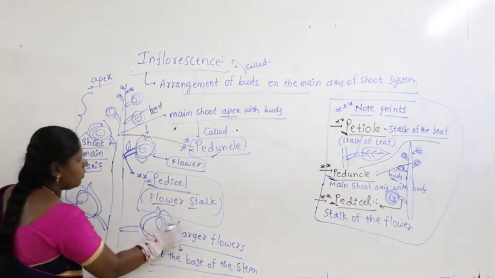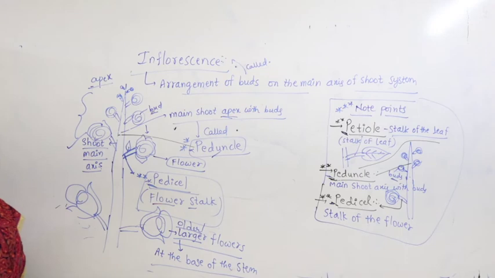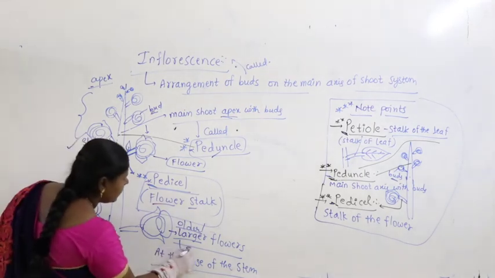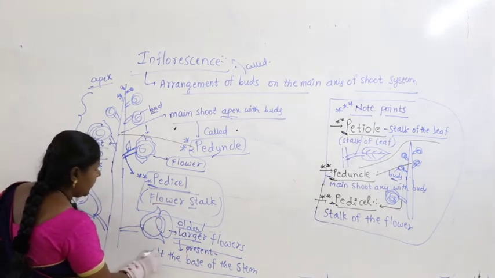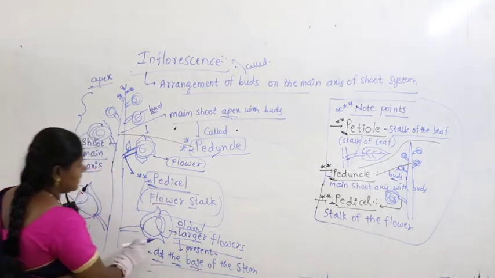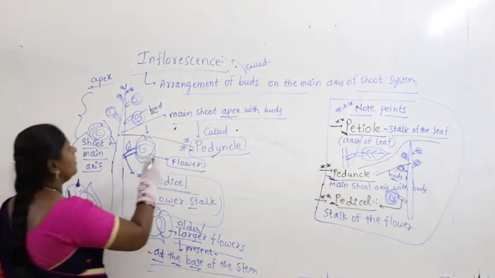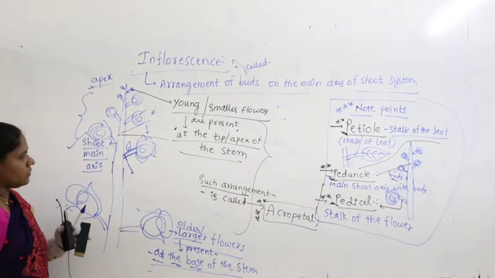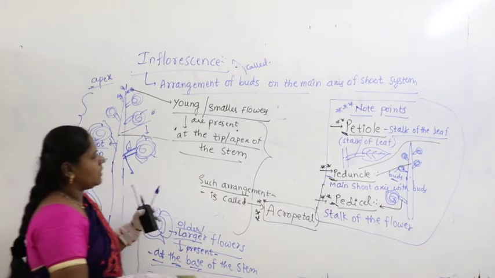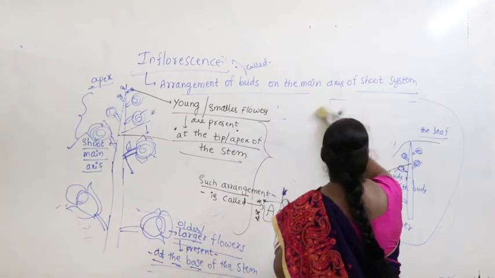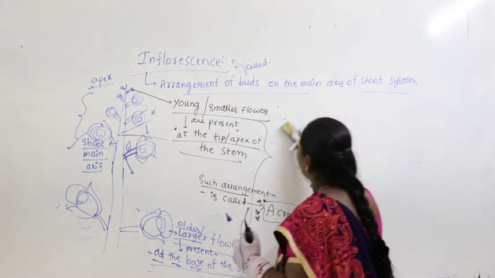Larger, I can also call older flowers. Where are they present? They are present at the base of the stem. Then what about the younger flowers here? Okay. So what do you find here? Let me tell you very clearly again.